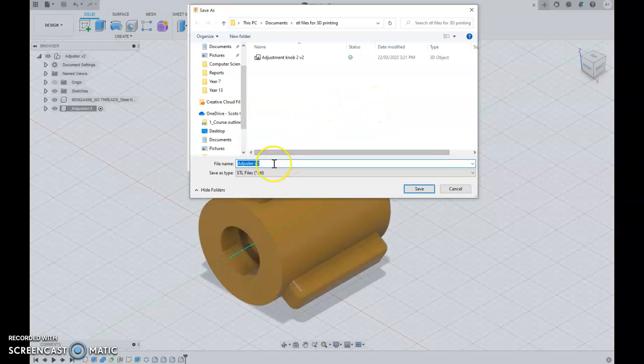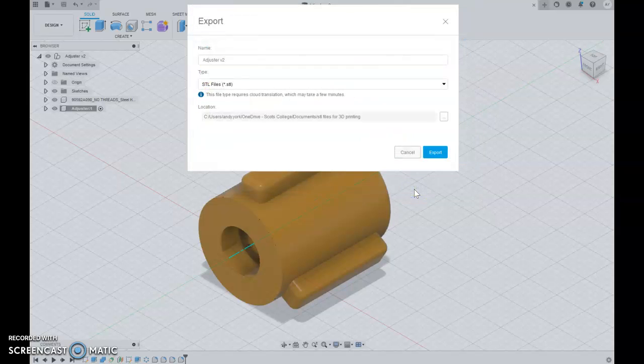I have already created a folder called 3D printing, so I'm going to save it in there.